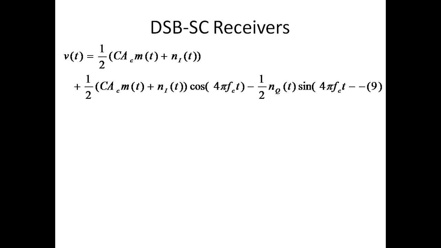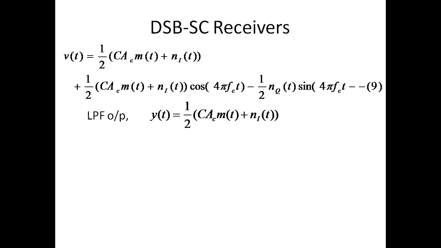If we simplify, we get the expression as given in 9. It is observed that the second term is centered around 2fc, the third term is also centered around 2fc, whereas the first term is within the bandwidth W.